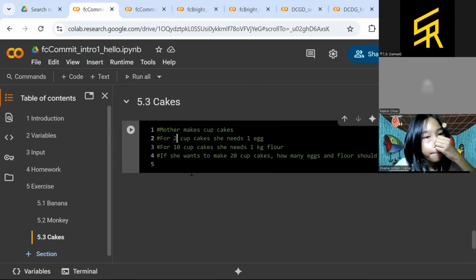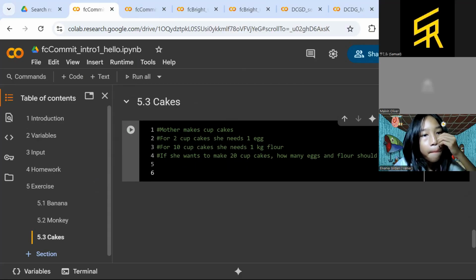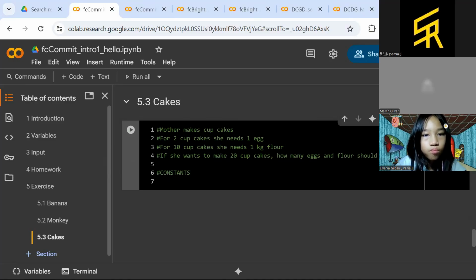So mother makes cupcakes. For 2 cupcakes, she needs 1 egg. And then for 10 cupcakes, she needs 1 kilogram flour. So here, I specify a kind of constants. Constants means that this is a static value that will never be changed along the way we are working with the code. It will always stay the same in our code. We cannot change it, so we call that constants.